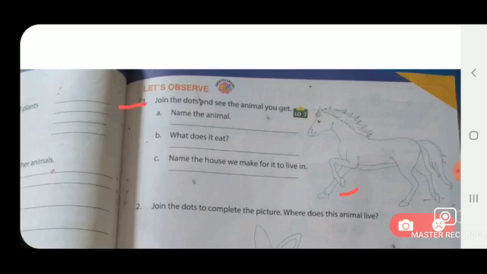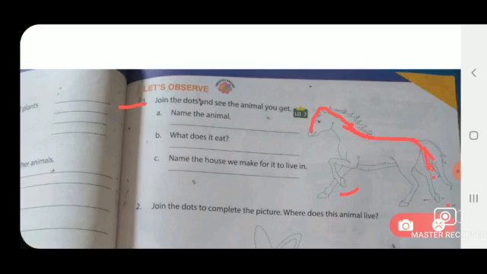First question is, join the dots and see the animal you get. So children, take your pencil and join dot by dot, and then you get that animal. Which animal is this? This is a horse.